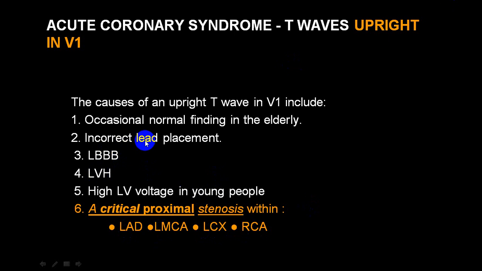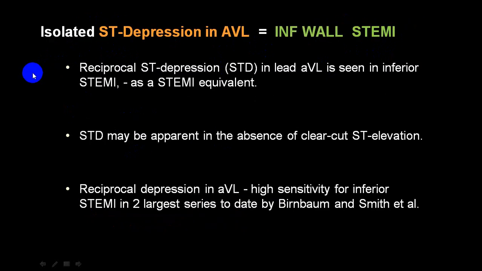But another common finding, which is absolutely non-pathological, is incorrect lead placement, meaning that if V6 and V1 are interchanged, then you can have these changes. So always try to see that there is no lead interchange.